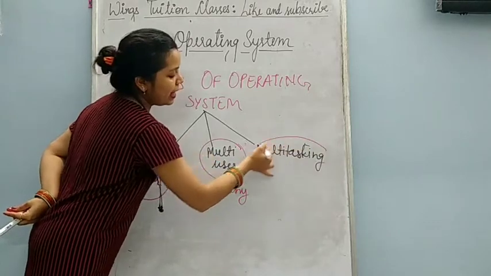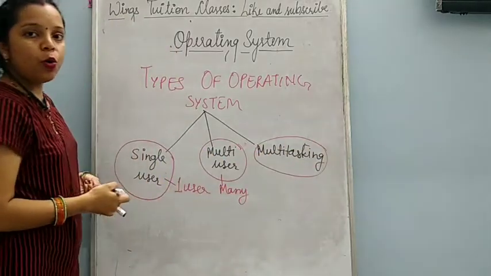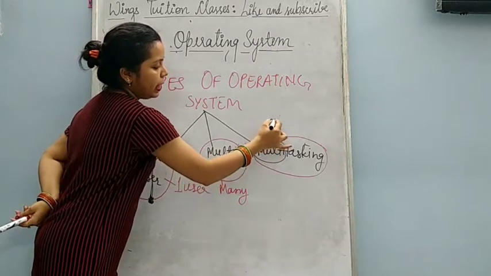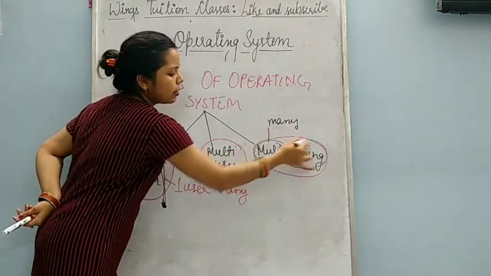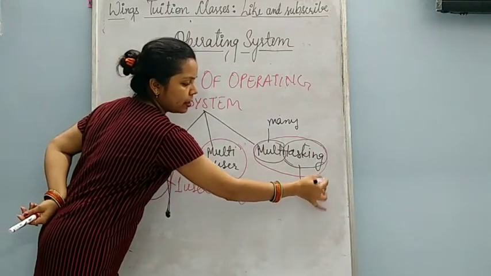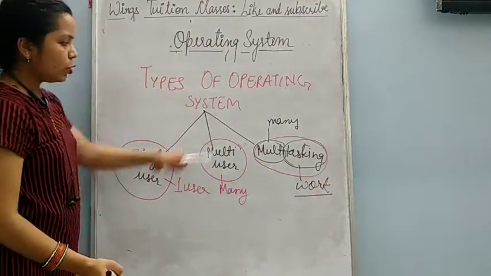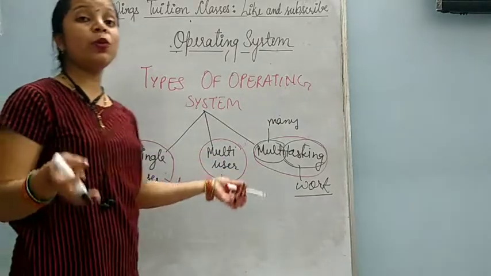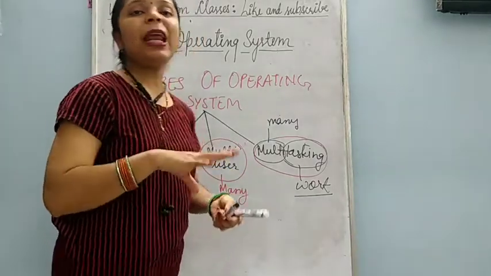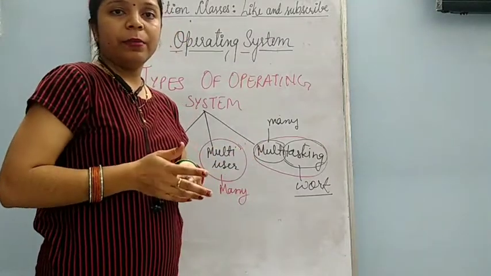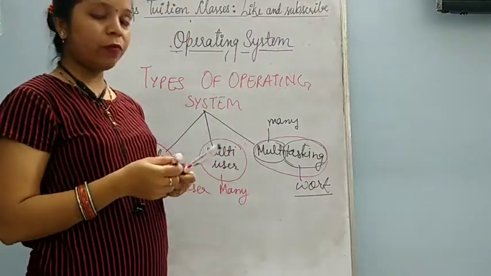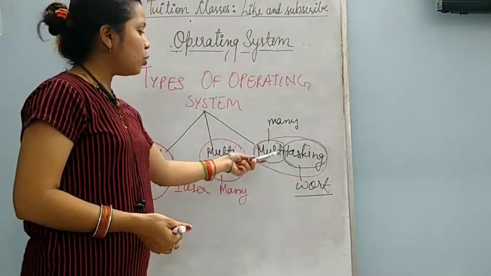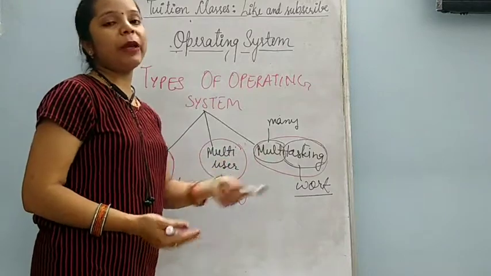Next one is multitasking. Now, what is the meaning of this multitasking? Multi means many and task means work or jobs that are done in the computer. So, what is a multitasking operating system? These are that operating system which can perform multiple work at one time. Means they are not doing only one type of work. They can do many work at one time. So these are known as multitasking operating system.